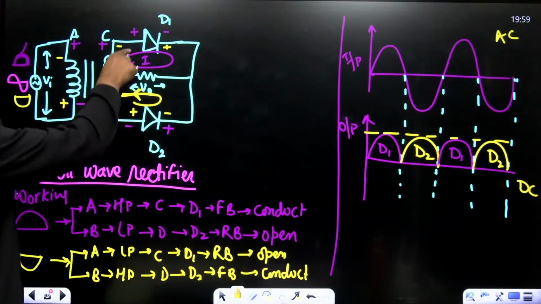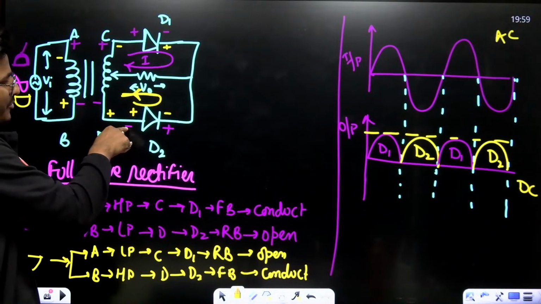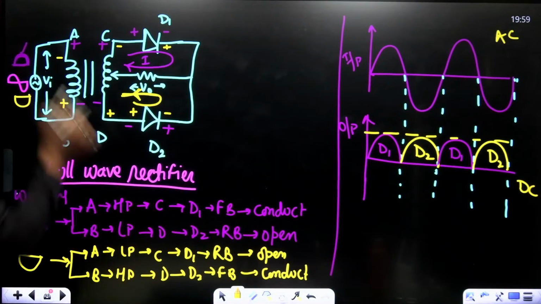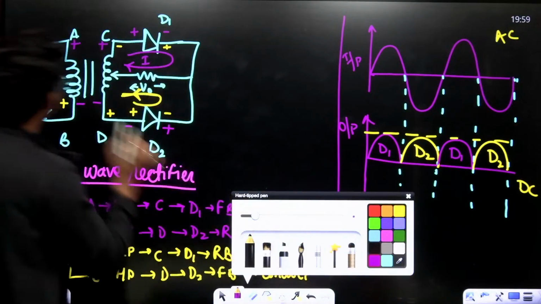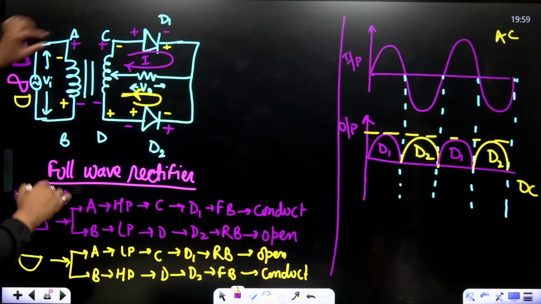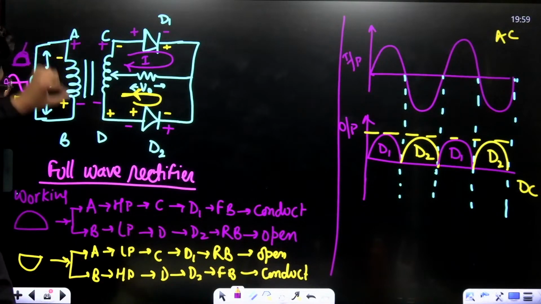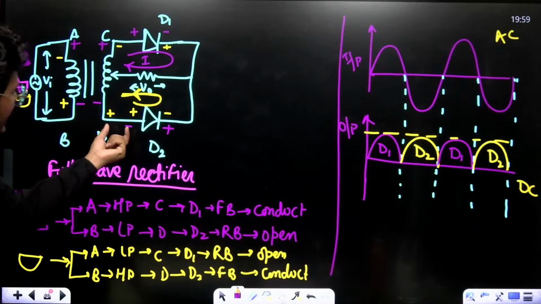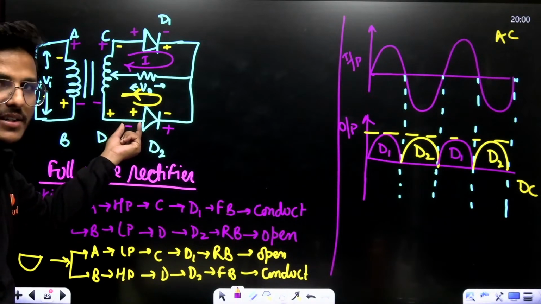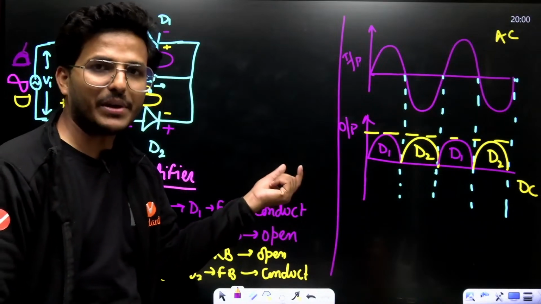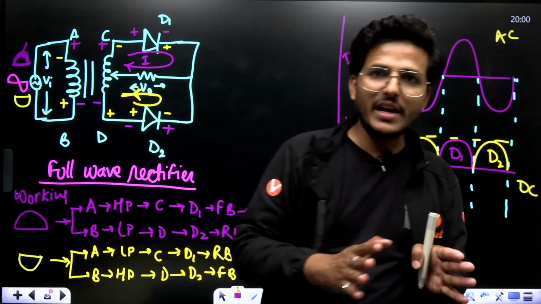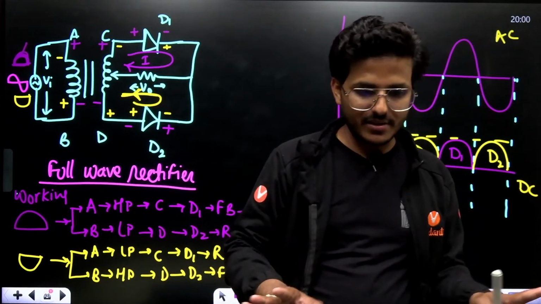Lisa, see, if you are considering the purple one, that means this one. A is at higher potential, B is at lower potential, that means this is at lower potential. If the P-type semiconductor is connected at negative potential, that means it's a reverse bias. In reverse bias, a PN junction diode never conducts.